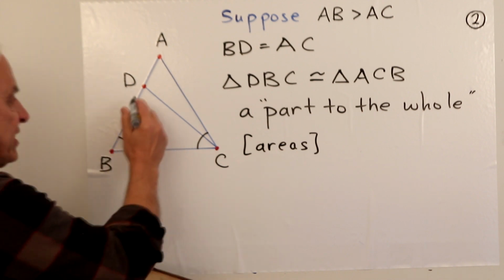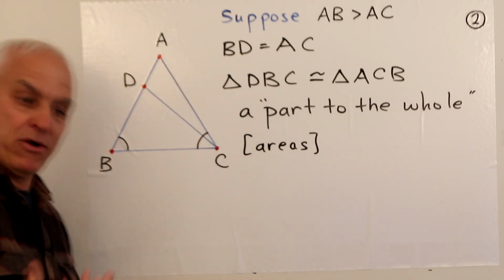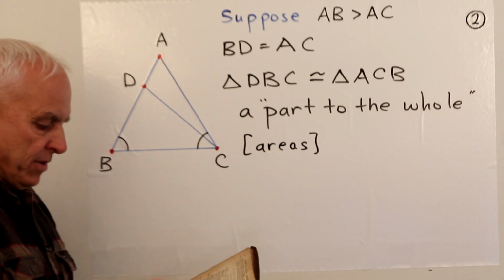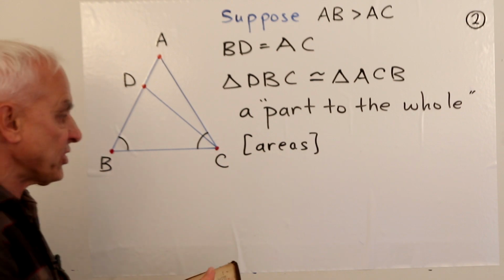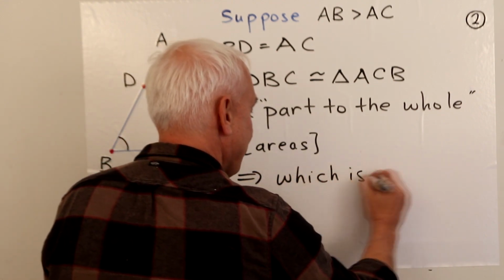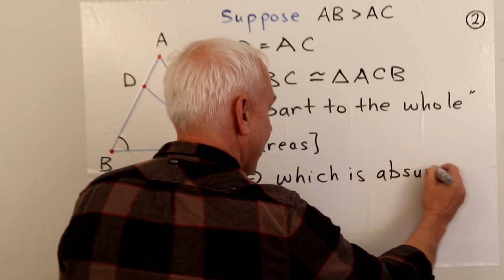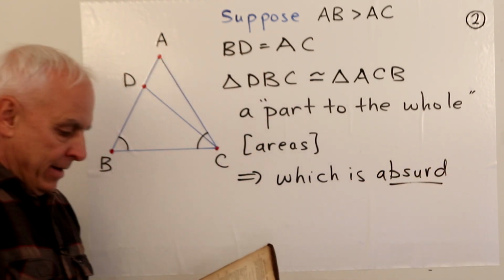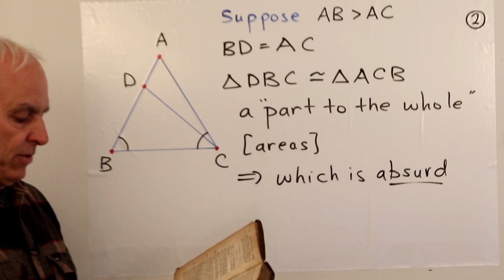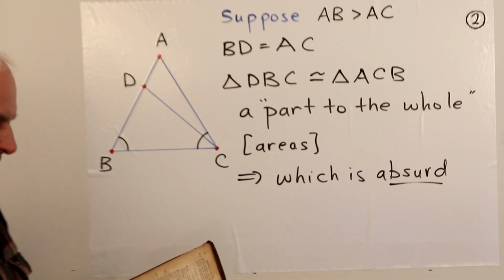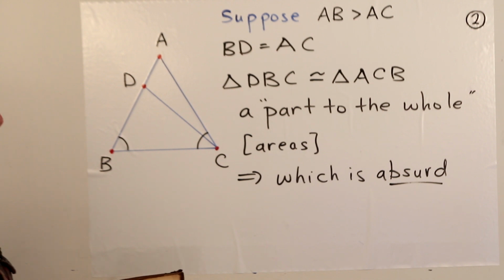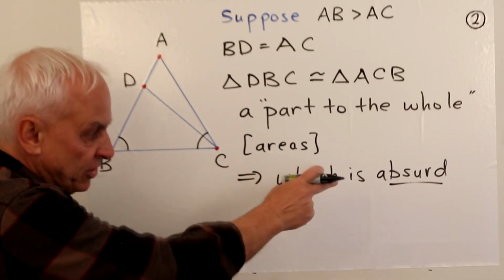But how can this smaller area be equal to the bigger area that it's contained in? So he says apart to the whole, which is absurd. Okay, he uses that phrase, which is absurd. Therefore, AB is not unequal to AC and consequently is equal to it. And then the last paragraph is just a repetition of the statement of the theorem.